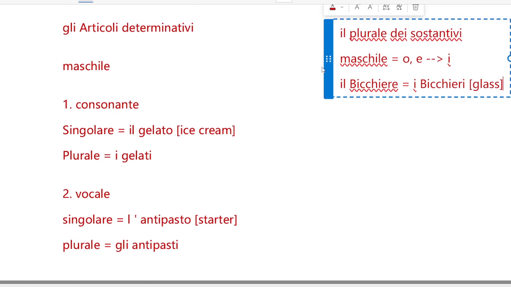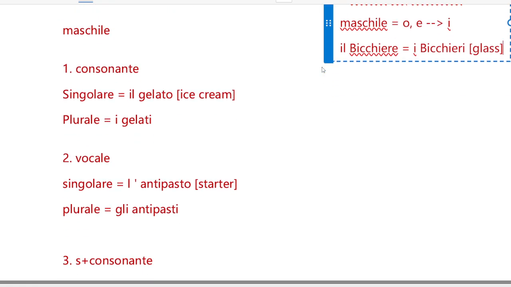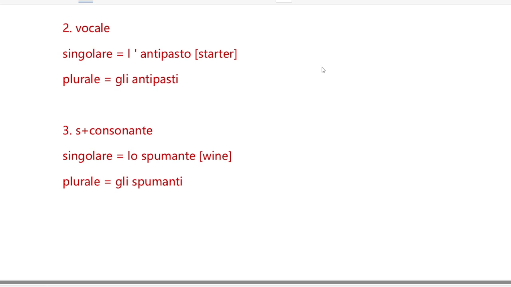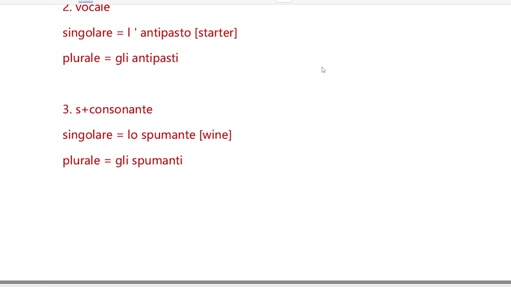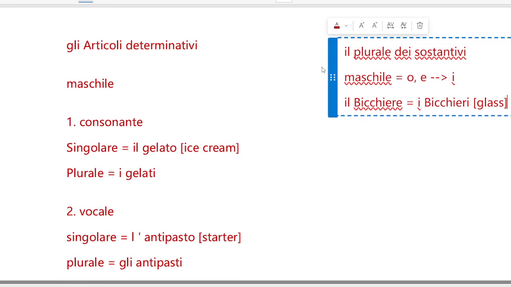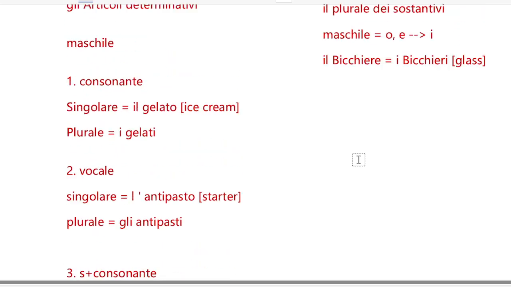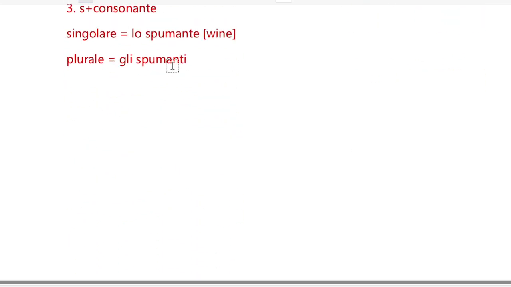Okay, so gli articoli determinativi maschile: consonante, vocale, and s plus consonant combinations. These are the ways in which we form the plural form for the masculine. Okay. Next we have femminile.